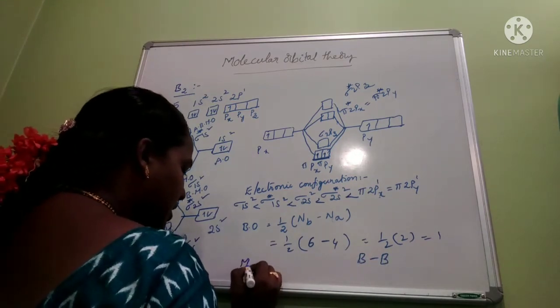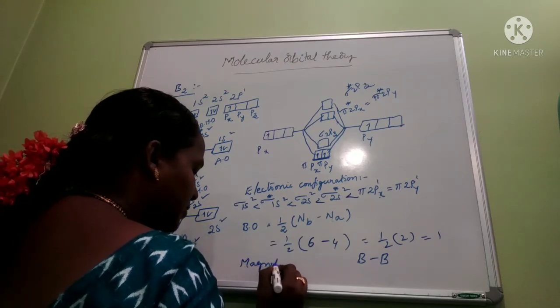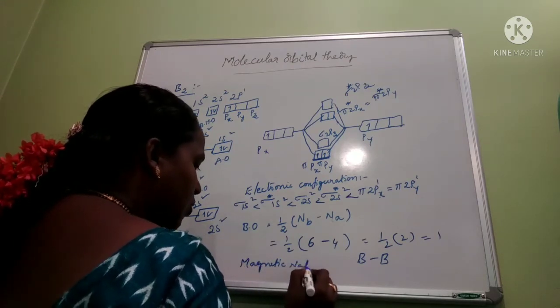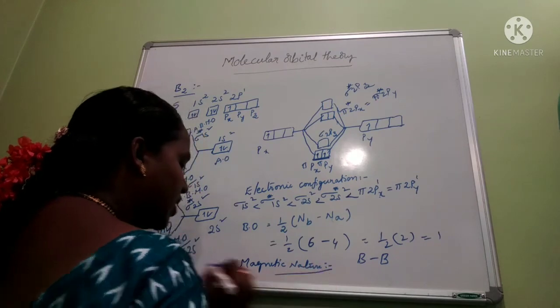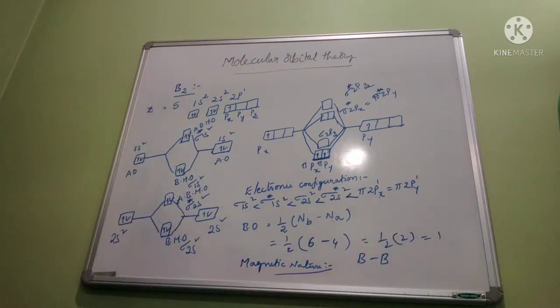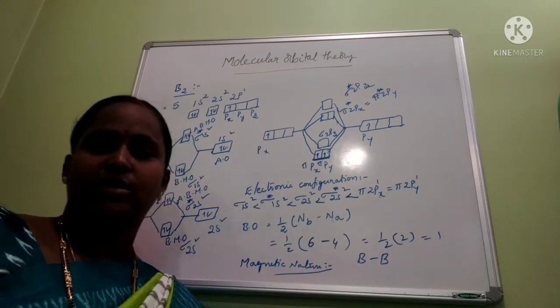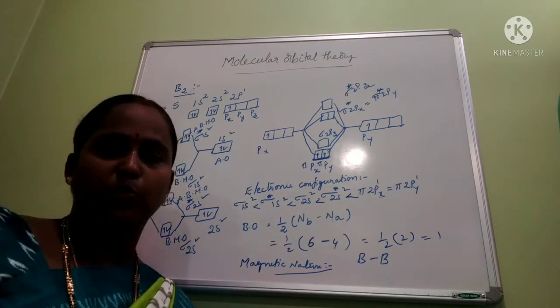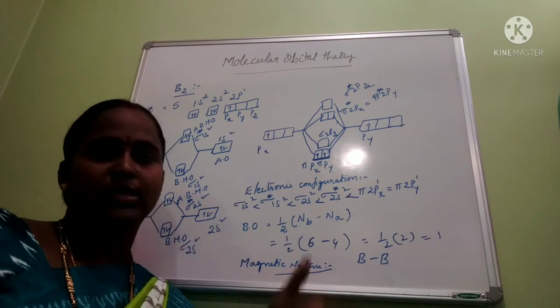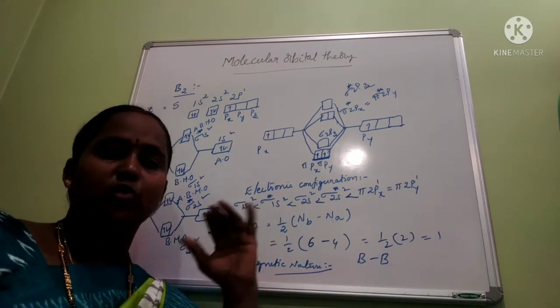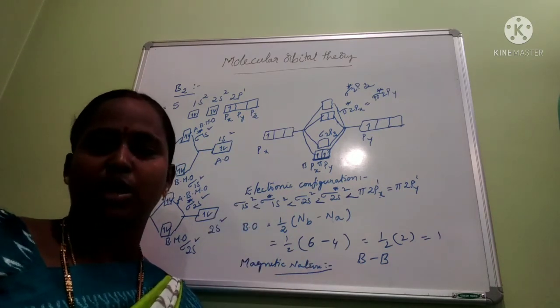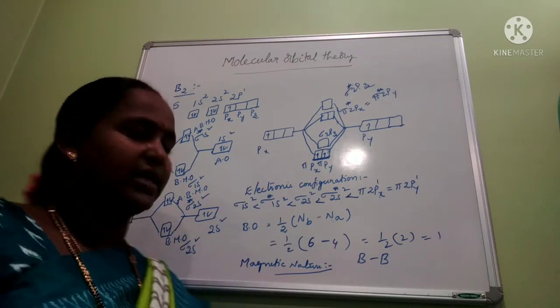Now coming towards the magnetic nature. What is the magnetic nature? As I said to you, if any one molecular orbital is singly occupied, then we call that molecule paramagnetic. If all the molecular orbitals are doubly occupied, then it is diamagnetic.